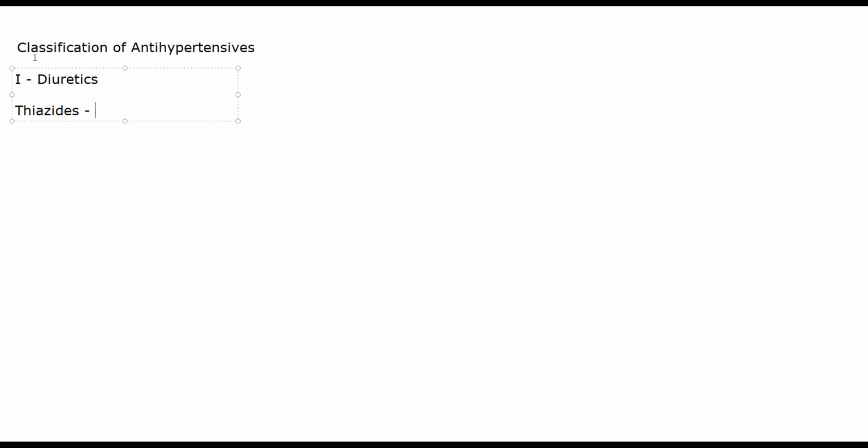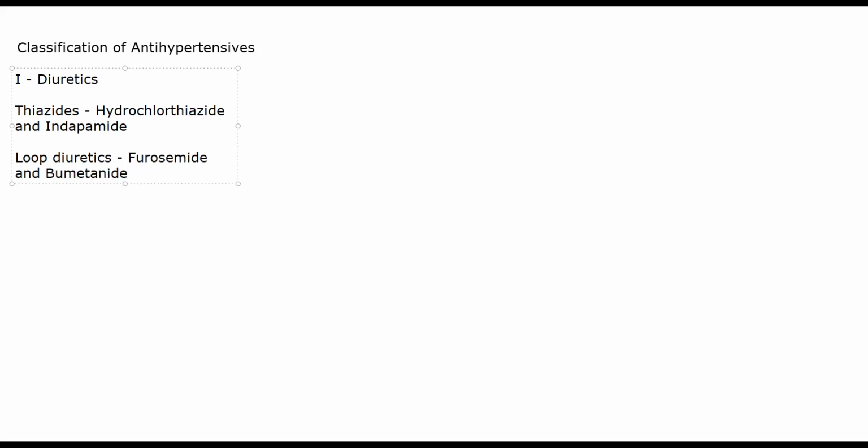They are more used for mild to moderate hypertension. The specific ones that you use are hydrochlorothiazide and indapamide. Then we have loop diuretics. Loop diuretics will be furosemide and bumetanide. You'll also see torsemide being used quite a lot in some hospitals. Then we have potassium sparing diuretics.